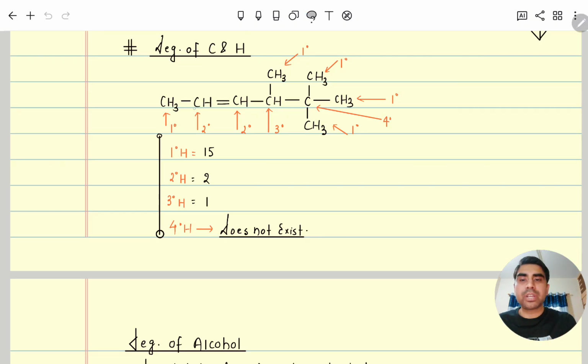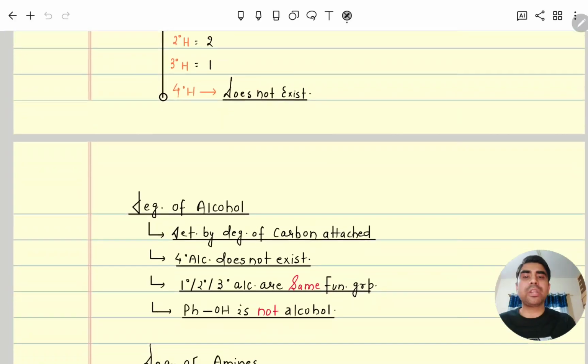Here you can see this carbon is attached to 2 other carbons, so it is a 2 degree carbon. The hydrogen present on it is called a 2 degree hydrogen. Like that, you can calculate the remaining ones also.